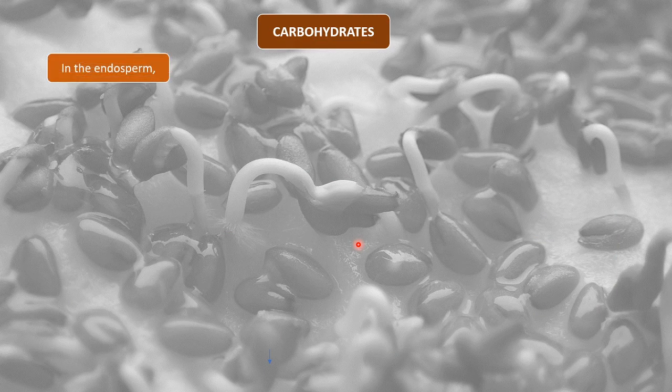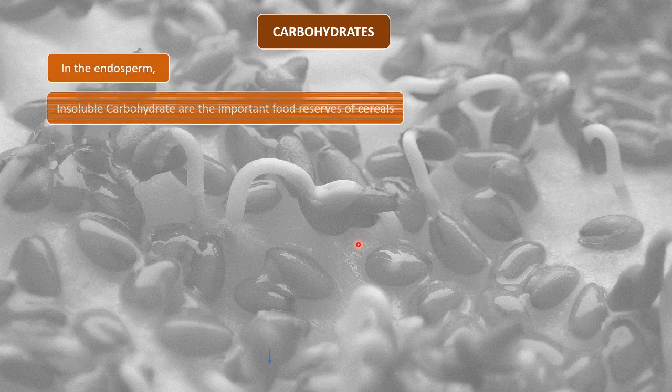In the endosperm, insoluble carbohydrates are the important food reserves of cereals. So carbohydrate as food reserve is an example in cereals.